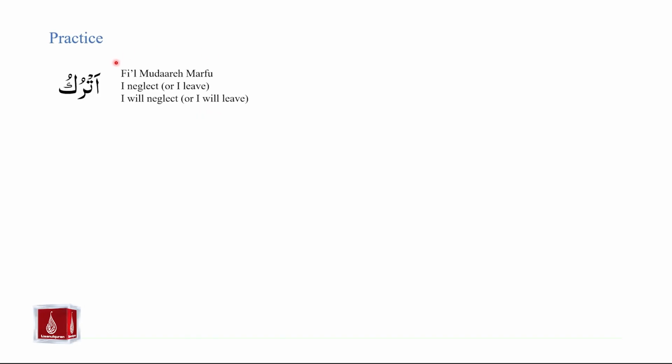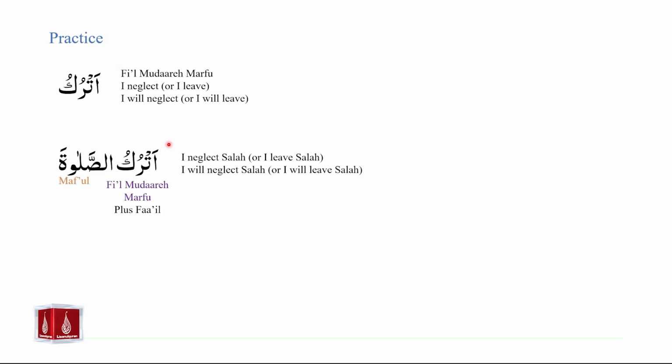Let us take atruku and explore it further. Here we have atruku as-salah. Now we have atruku, which is fi'il mudare marfu, and please note that the fa'il is within this fi'il mudare. And as-salah is the maf'ul. And the translation is I neglect salah, or I will neglect salah, or I will leave salah.